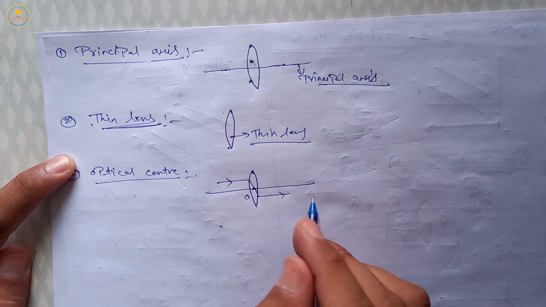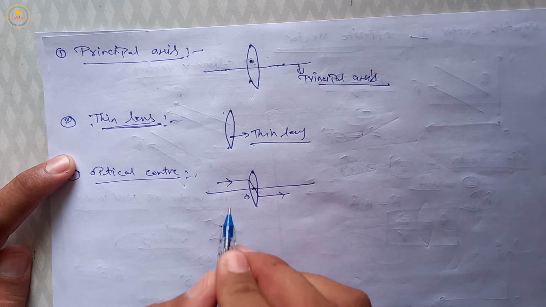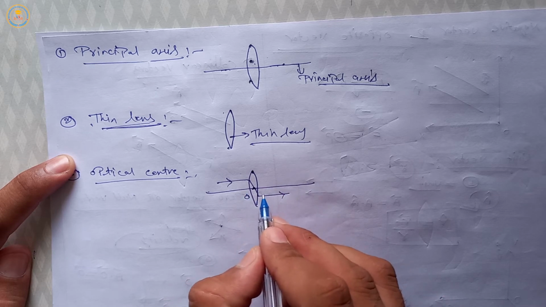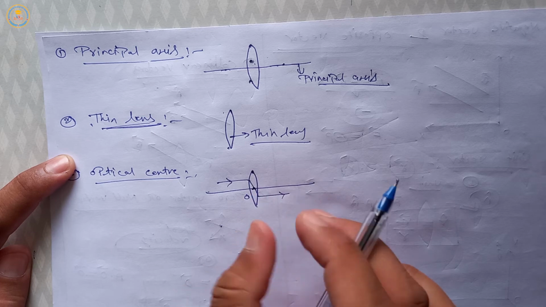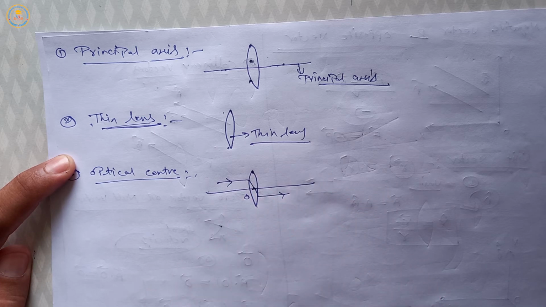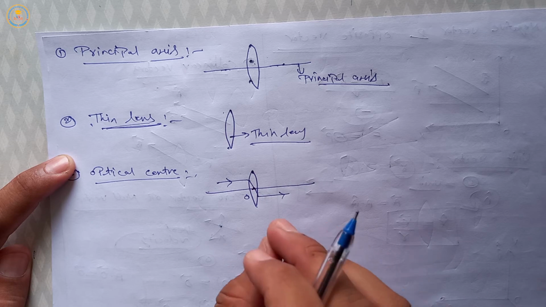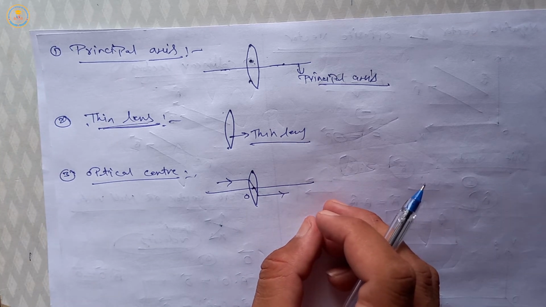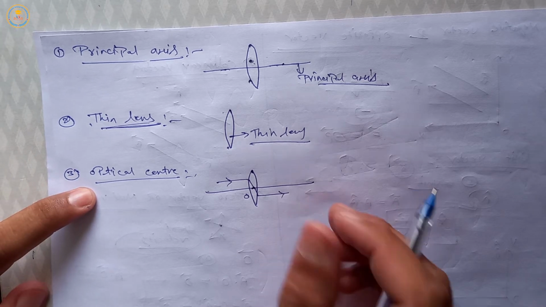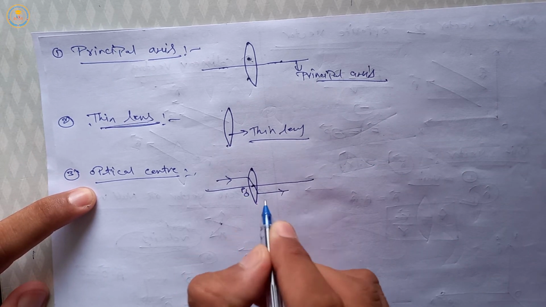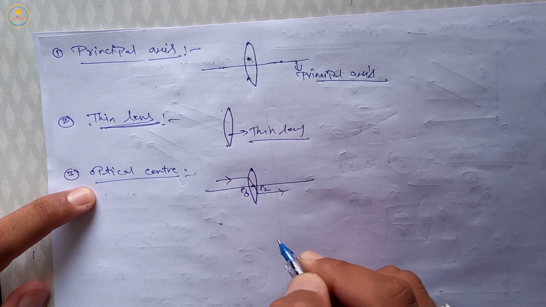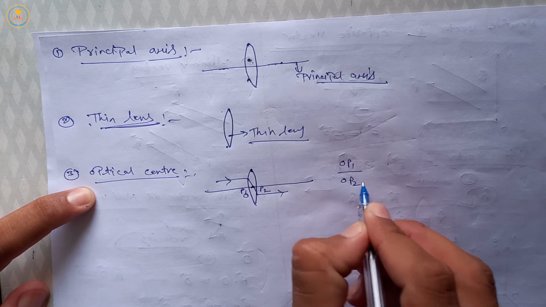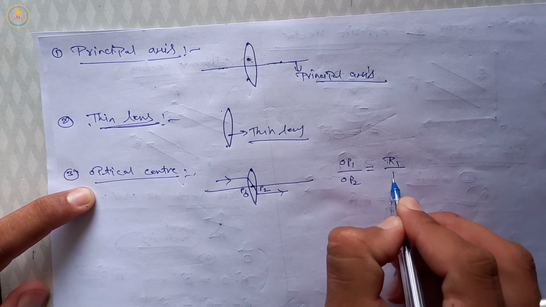Or we can say the point on the inner part of the lens which divides the thickness of the lens into the ratio of the radius of curvatures of both surfaces. Here suppose this is point P1 and this is point P2. Then OP1 upon OP2 is equal to R1 upon R2.